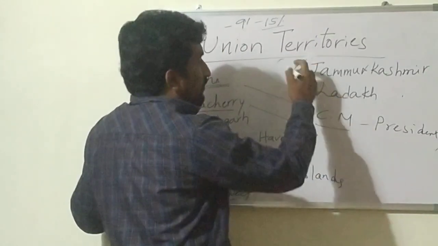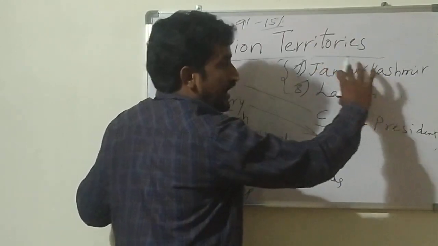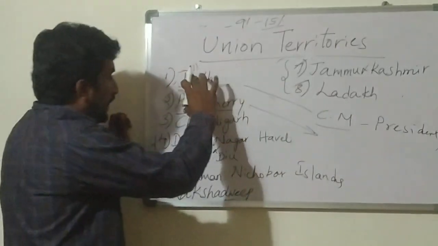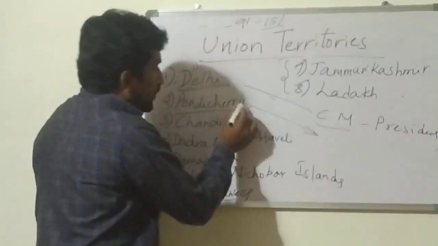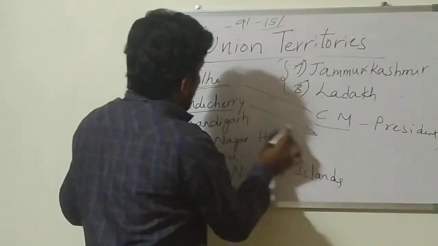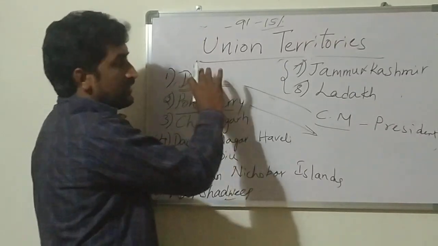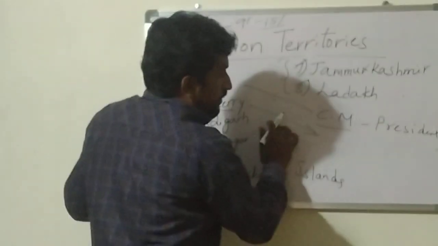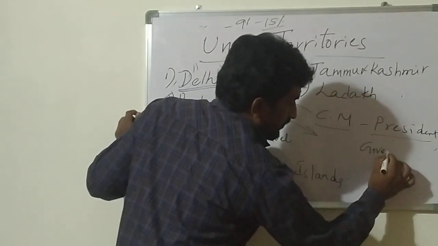Now this union territory is not having the assembly. We will discuss that whenever it is formed. But as of now, these 2 union territories are not having assemblies. Only these union territories are having the assembly. So after general elections, these 2 union territory chief ministers are appointed by the president, not by the governor.